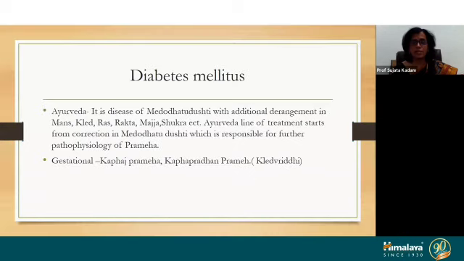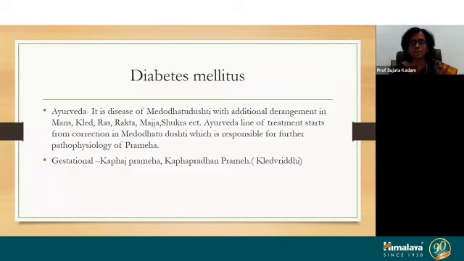According to Ayurveda, diabetes mellitus is a Medodushti janya vyadhi, and there is additional derangement of mamsa, kleda, rasa, rakta, majja, shukra, etc. So the treatment mainly focuses on correction of Medodushti, which is responsible for the further pathophysiology of diabetes.